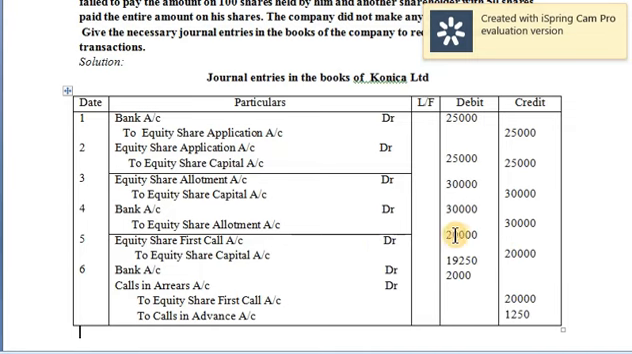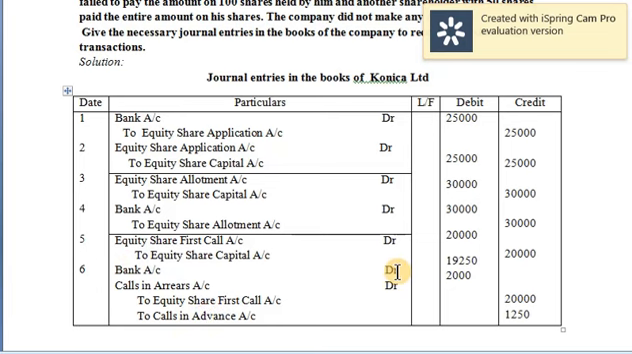But what happens is one shareholder has not paid, and another shareholder has already paid us in advance. So we will have to adjust both here. So coming to the next, last important journal entry, that is bank account debit, calls in arrears account debit, to equity share first call account, to calls in advance. This is how the journal entry will be. In the previous class, I've already made it clear how calls in arrears adjustment has to be debited. Now in this question, we'll have to see how calls in advance has to be credited.